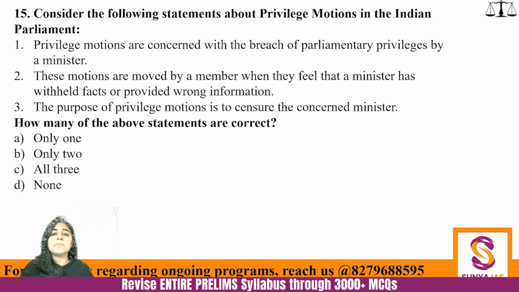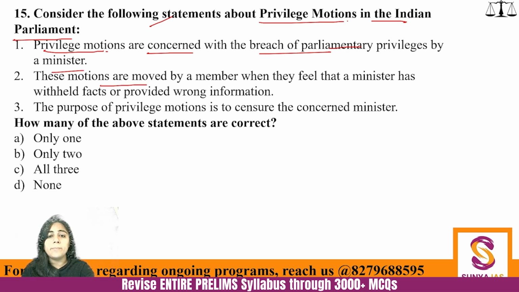Consider the following statements about the privilege motions in the Indian Parliament. The privilege motions are concerned with breach of parliamentary privileges by a minister. These motions are moved by a member when they feel that a minister has withheld the facts or provided wrong information.